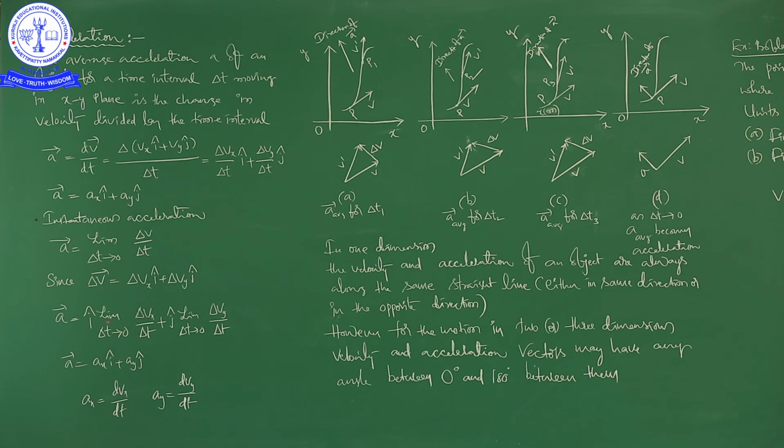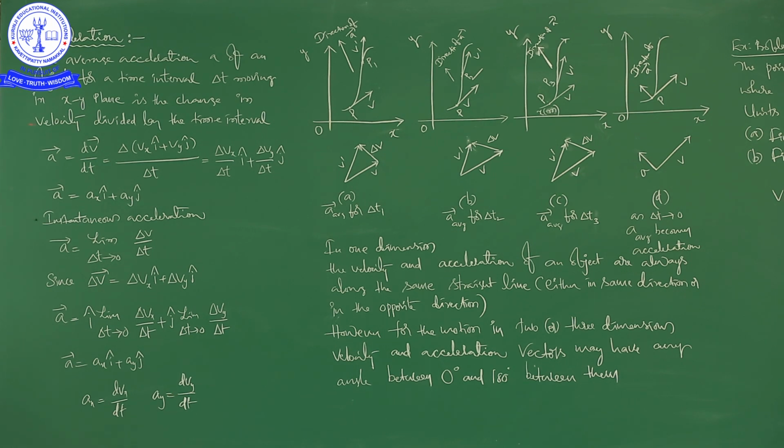If you apply the limits here, it is delta Vx by delta t, because it is velocity, it is acceleration. Acceleration is velocity by time. So that's why here delta t, here also delta t, right? Then finally A bar is equal to Ax i cap plus Ay j cap, and Ax is equal to dVx by dt and Ay is equal to dVy by dt. So these are the values of Ax and Ay in case of instantaneous acceleration.